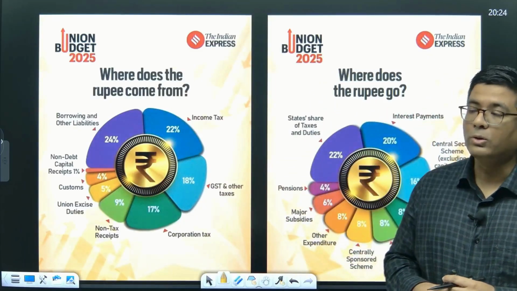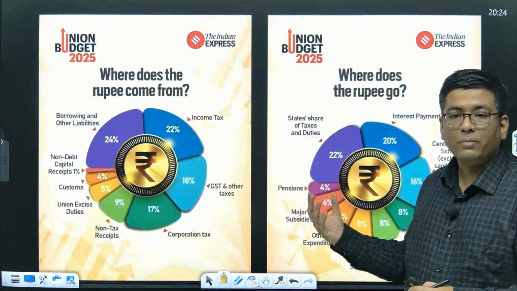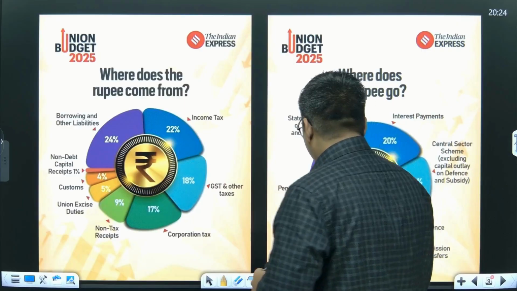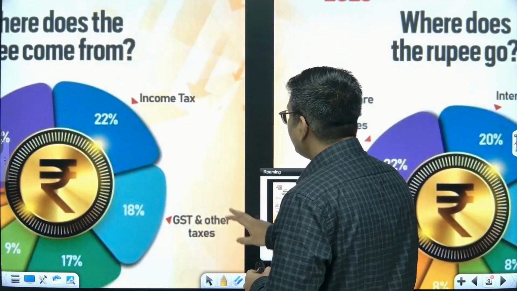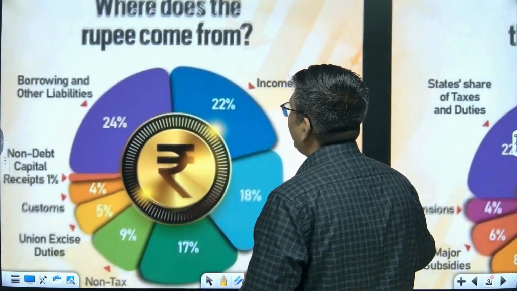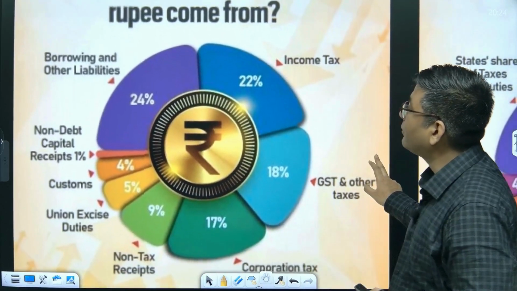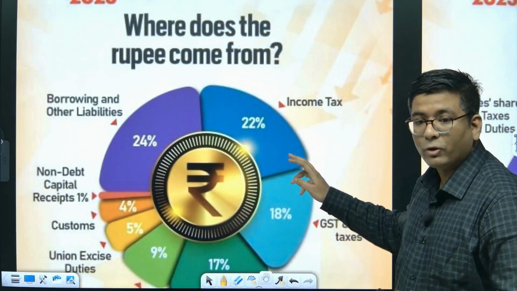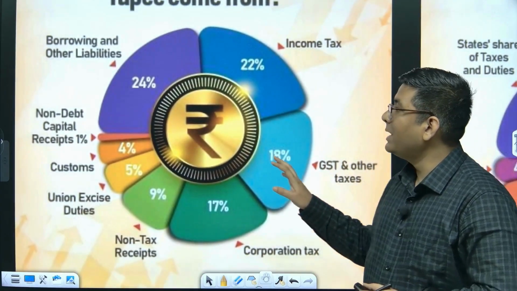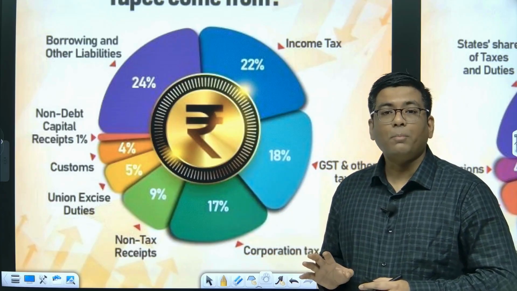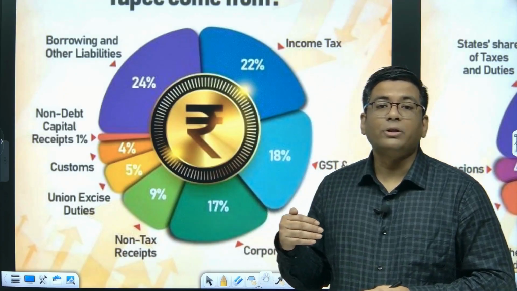But before we go there, we should also understand a very important piece of information: how rupee is earned and where exactly is rupee spent. Okay, so this is basically where exactly the rupee comes from. Okay, where does the rupee come from? That's the first figure that we have here. So when we talk about it, we see that there are 2 major components from where rupee actually comes towards the government for the expenditure.